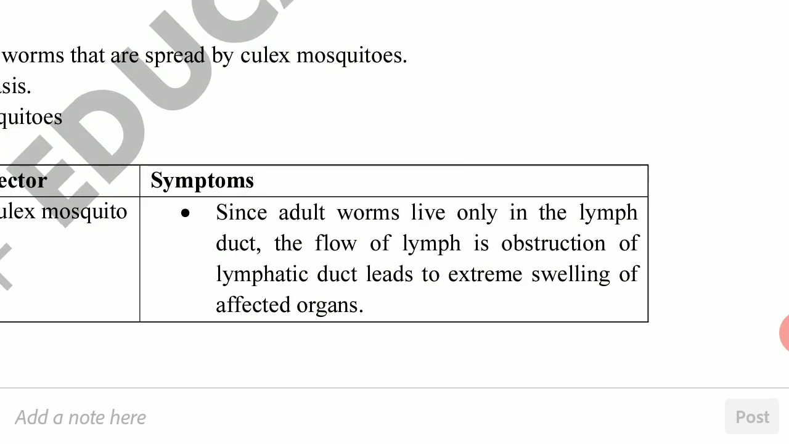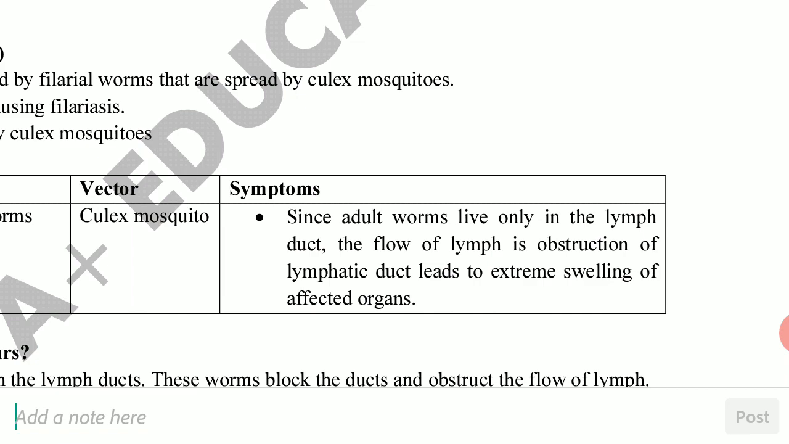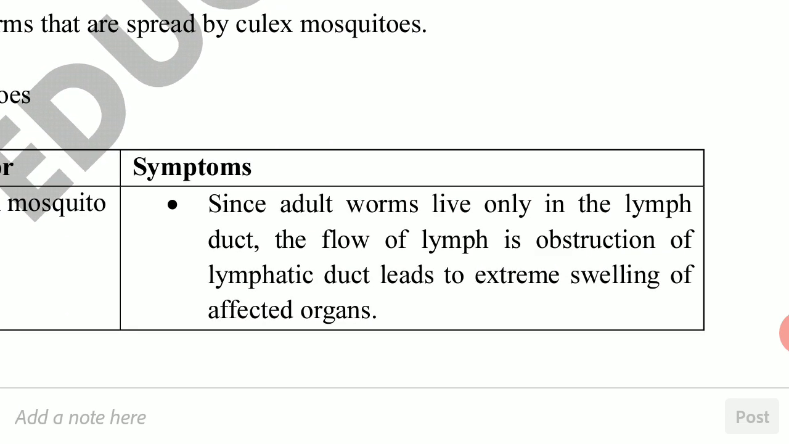There will be swelling mainly especially in the leg, and other areas can be affected. This swelling is due to the obstruction of the lymphatic duct. That's one of the main points. Why is there obstruction? Because this worm lives in the lymph duct and there will be obstruction of the flow of lymph, and naturally there will be swelling. That swelling will be permanent.